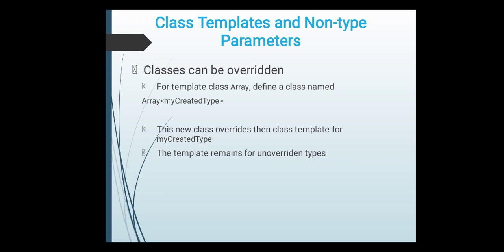Templates can be overridden. That means you can use the same class name and same function name inside the base class as well as in the derived class. For a template class array, define a class named array of my created type. This new class overrides the class template for the my created type. The template remains for unoverridden types.